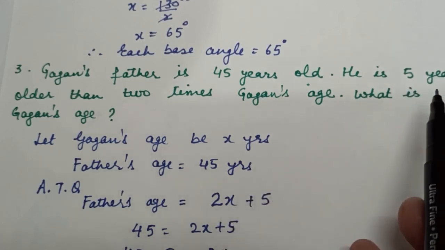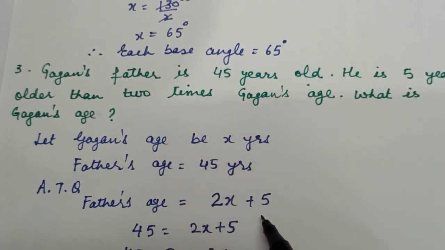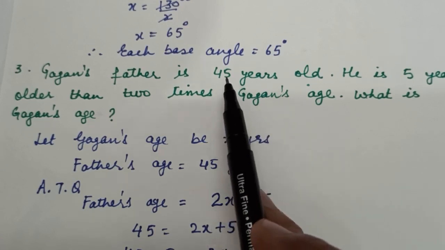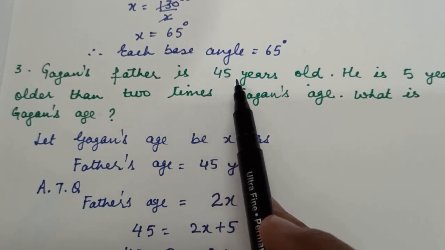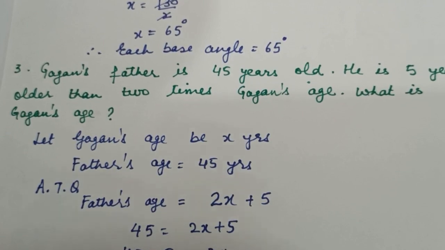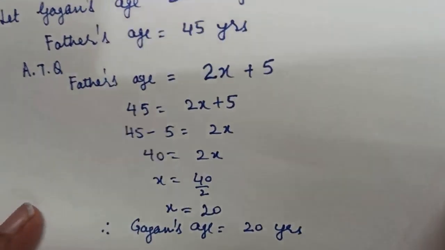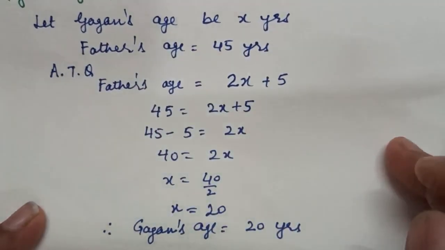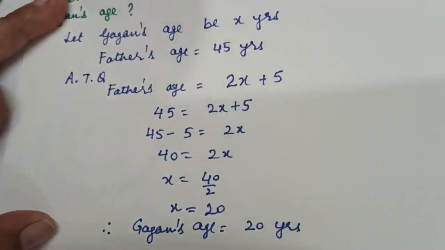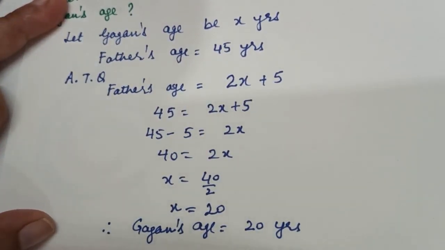And he is 5 years older than 2 times means plus 5 to 2 times of x. Alright, so father's age is 2x plus 5. And in number he is given 45 years old. So father's age 45 is equal to 2x plus 5. And when we simplify this equation, we get x is equal to 20. X is equal to 20 means Gagan's age is 20 years. I hope you got it.